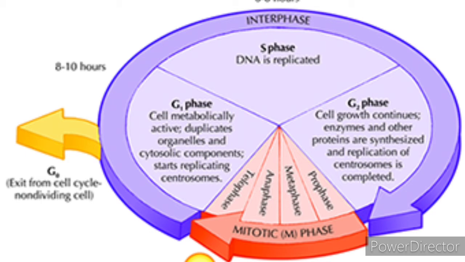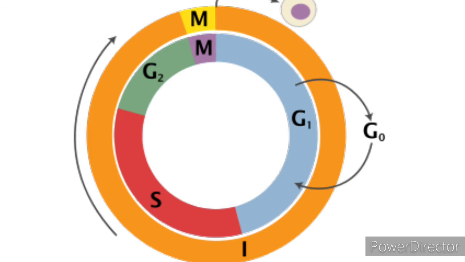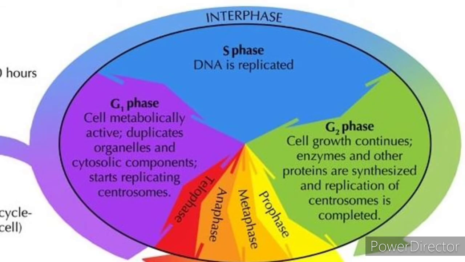Now let us study the different phases of the cell cycle. They are interphase, G1 phase, G0, G2 and the synthesis phase. Now let us discuss each one in detail. The first one is interphase. Interphase is the longest part of the cell cycle.